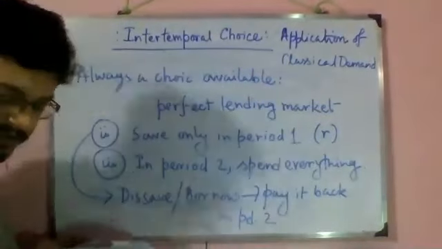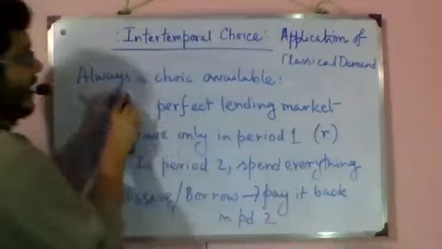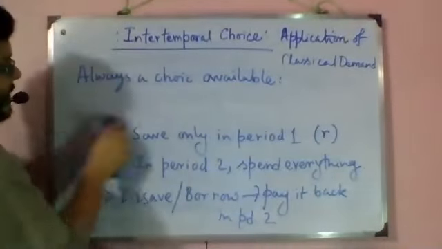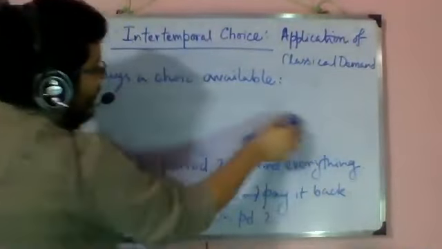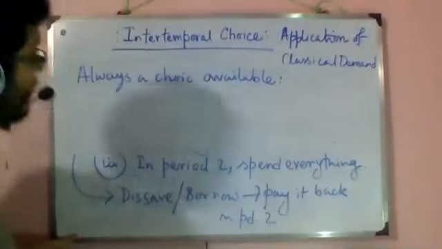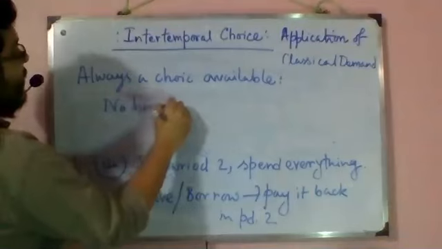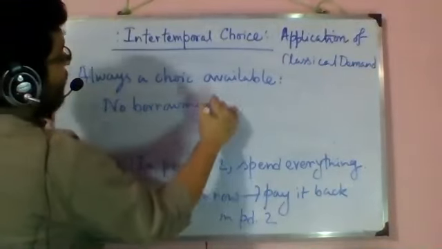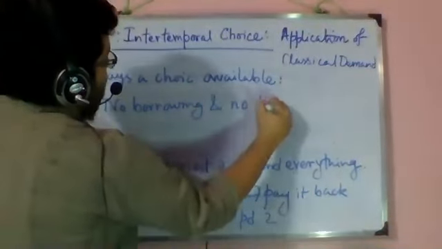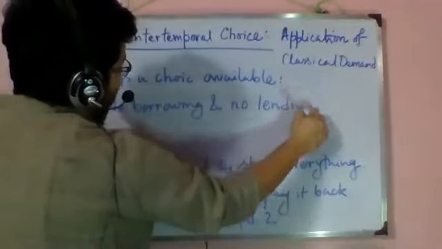And that choice is, in the language we use, neither a borrower nor a lender be. What that means is no borrowing and no lending. So this is a choice that you always have.